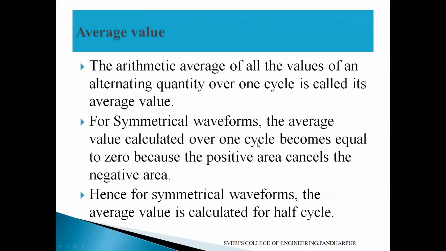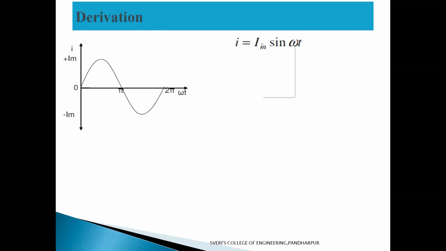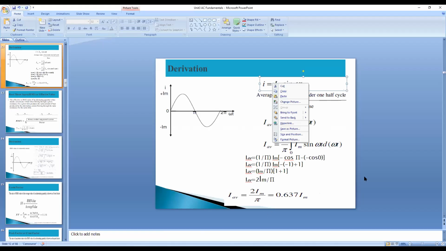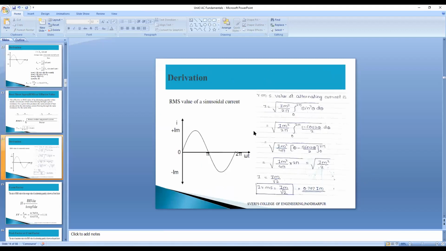So i square equals Im square sin square omega t. We know the formula also. I will copy that formula. We know that i equals Im sin omega t, so in place of i square we write Im square sin square omega t. Theta equals omega t; on the x-axis we can use omega t or theta.